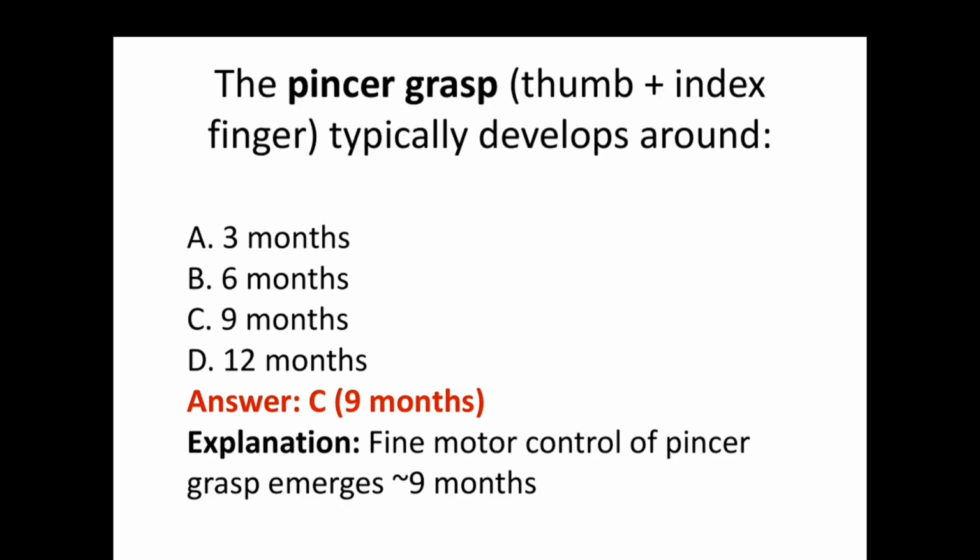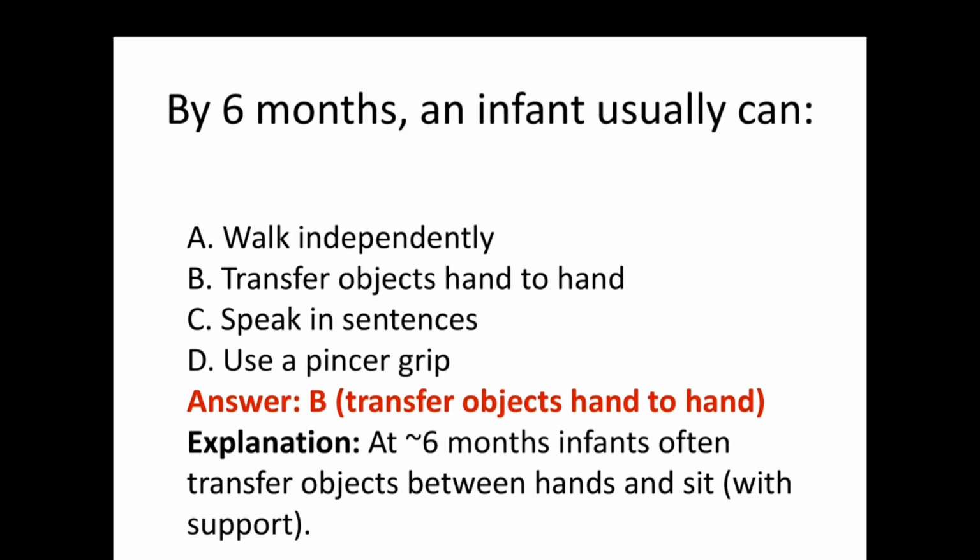It is a fine motor control that emerges at 9 months. By 6 months, an infant usually can transfer objects from hand to hand. At 6 months, infants often transfer objects between hands and sit with support.